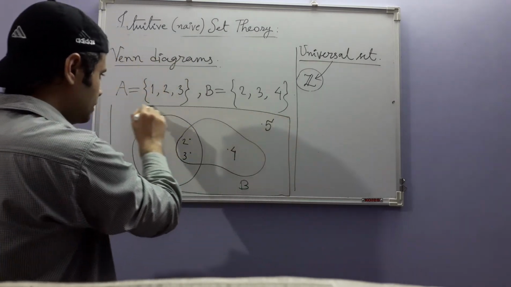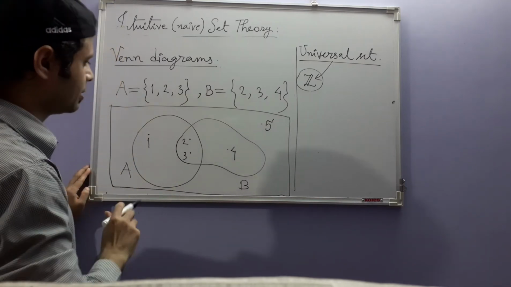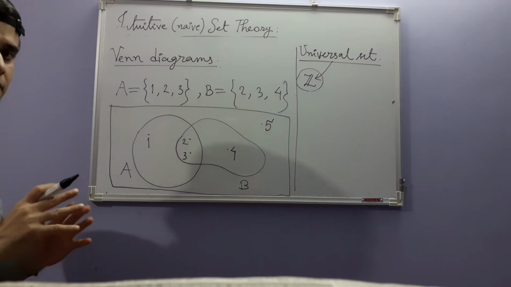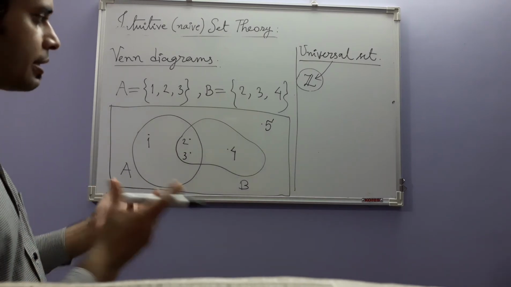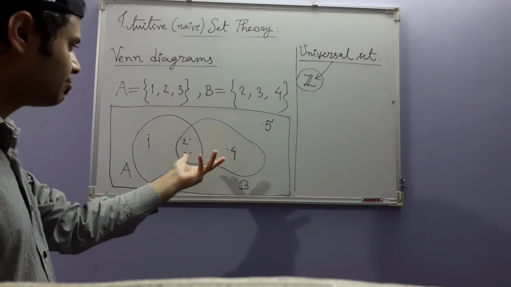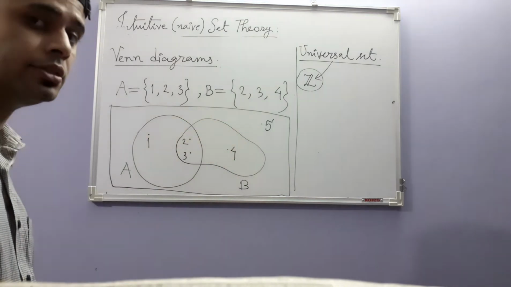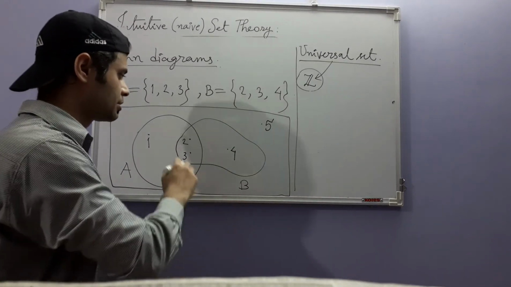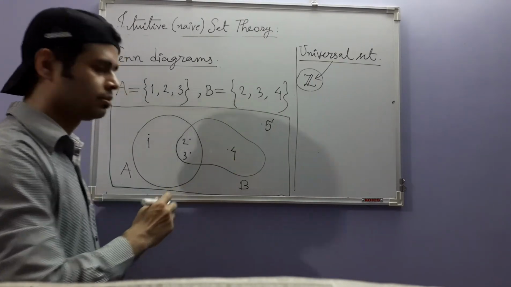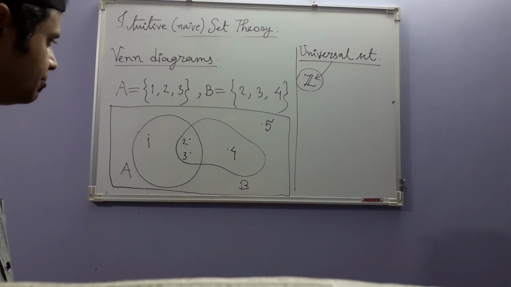And when we draw a universal set in a Venn diagram, it is always drawn as a rectangle, a square. Other sets inside of it are drawn as this sort of regions. Okay, for example, it looks like an amoeba from biology, if you remember.